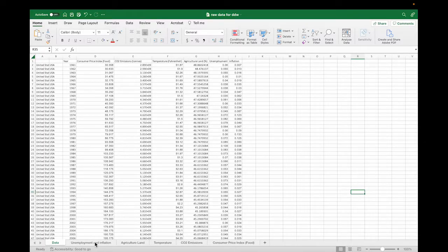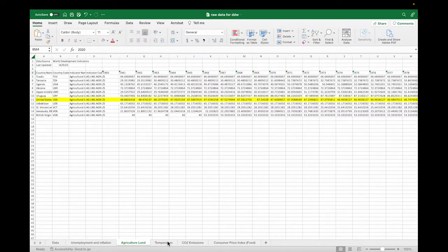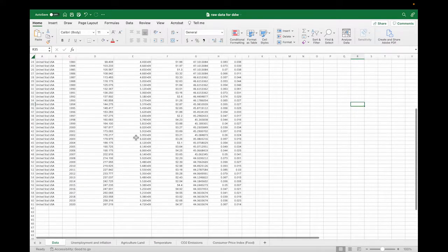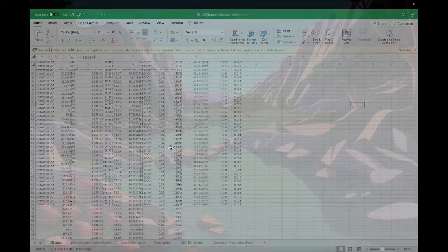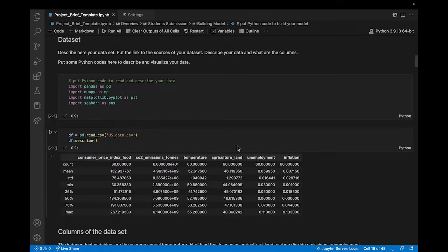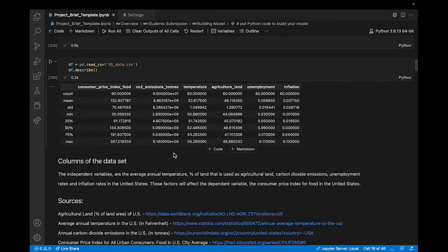For the preparation of data, we searched for data in the United States and collected the data for the years that overlap in a single sheet. Checking that there is no missing data, we saved it as a CSV file, taking out the year and country column. Using the Pandas library, we can read the data, and by using the describe function, we can see the summary of the respective columns. Seeing as carbon dioxide emissions are in the billions and the agricultural land is in percentage, we could simplify the data later on.